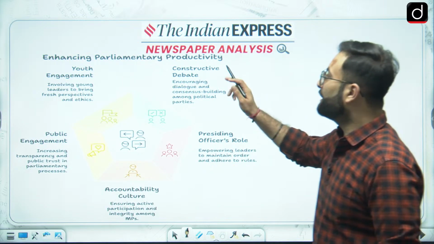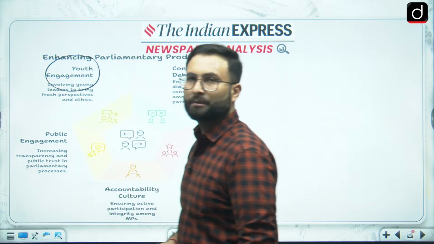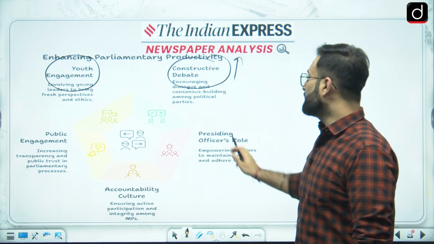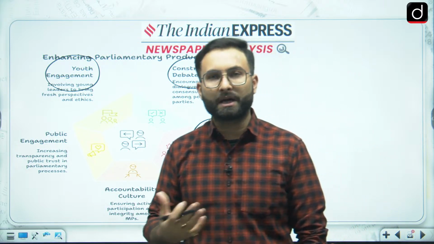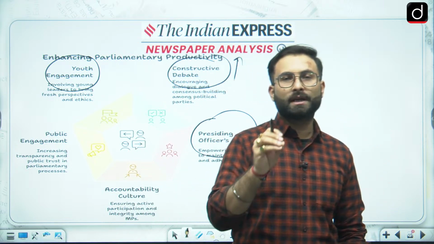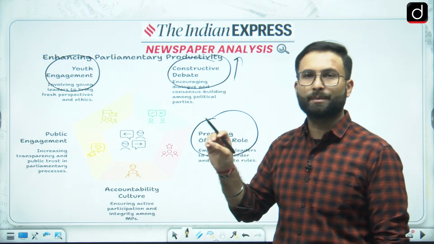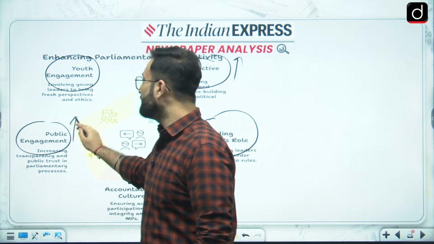Now, enhancing parliamentary productivity, how will you enhance it? You need youth engagement, more and more youth should engage. Constructive debate should increase. Presiding officers' roles: the speaker and the chairman of the house are impartial institutions, so they have to play a proactive role in managing the business of the house. Public engagement is increased through live sessions, etc.